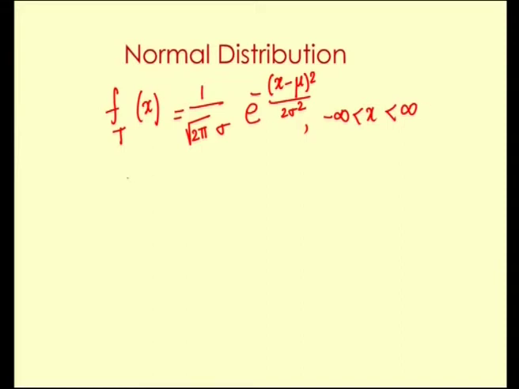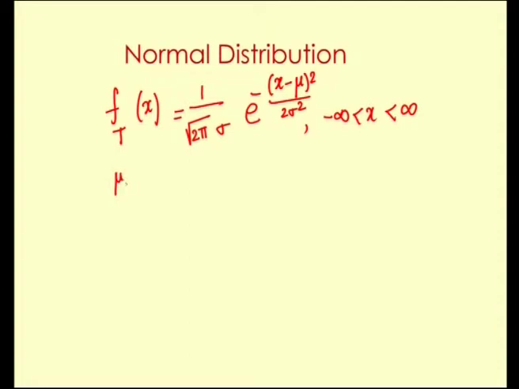Here you observe that x, the values of the random variable can be negative also. So, we have this function to be valid for x lying between minus infinity to plus infinity.